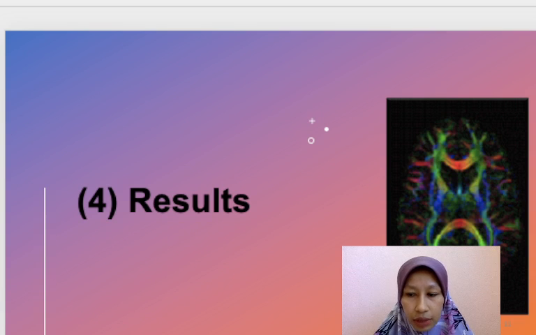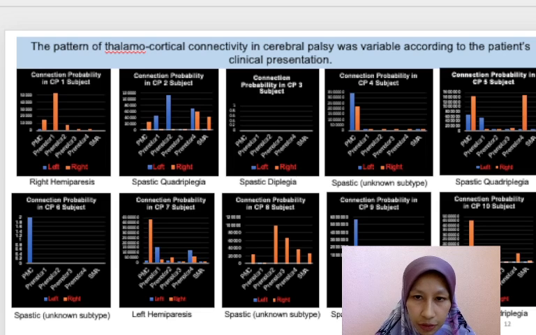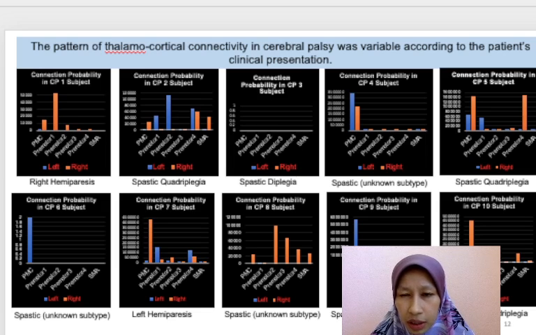Let's have a look at the results of this study. The pattern of thalamocortical connectivity in cerebral palsy was variable according to the patient's clinical presentation. These are the graphs for each CP patient. The blue graph refers to the left connectivity in the left hemisphere, and the orange graph refers to the right connectivity in the right hemisphere.